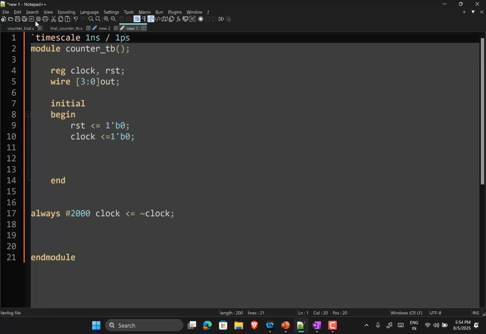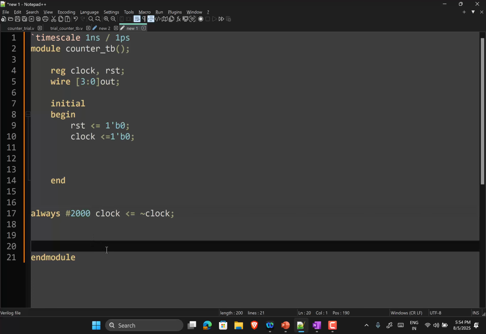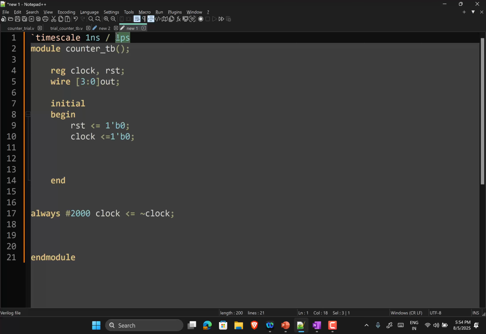Maybe 1 picosecond. So this 1 nanosecond tells you what time point is associated with this 2000. If you write 1 nanosecond here, that means this is 2000 nanoseconds and your clock period is 4000 nanoseconds. The number that you write here tells you the simulation time step. So your simulation is now going to run at 0 picosecond, 1 picosecond, 2 picoseconds, etc. Now if I kept this as 1 nanosecond, then your simulation is running at 0, 1 nanosecond, 2 nanoseconds, etc. The simulation time step, the time step with which you are evaluating all the variables in your Verilog code, is written here.